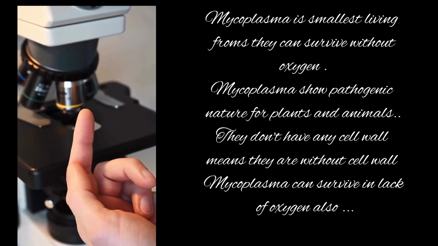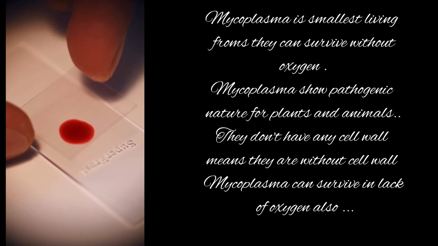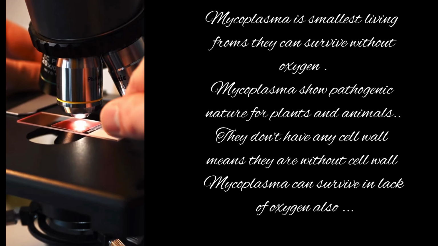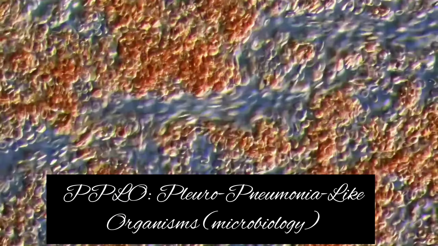Did you know mycoplasma are the smallest living forms? Mycoplasma do not have any cell wall. They show pathogenic nature for plants and animals. Mycoplasma are also known as PPLO, which means pleuropneumonia-like organisms. They can survive without oxygen.